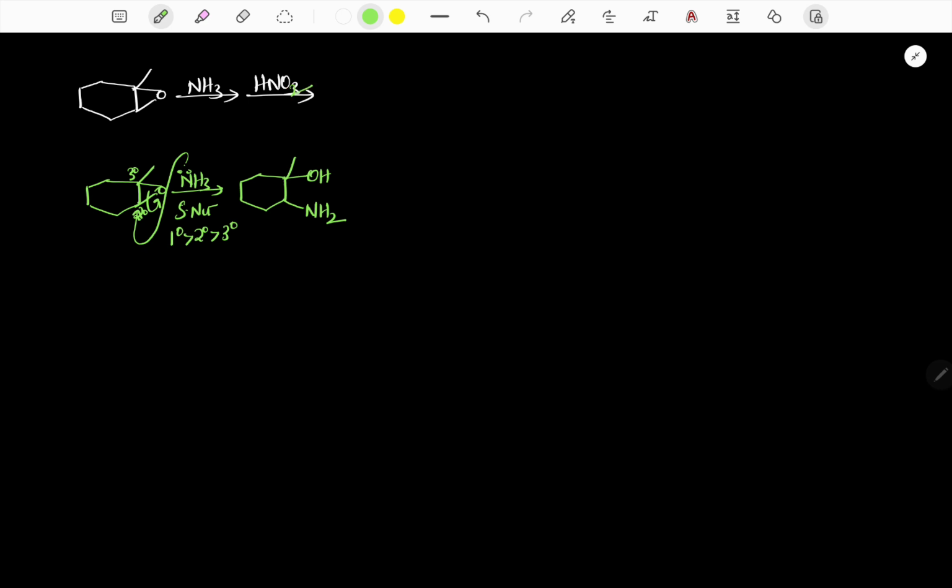Now it is treated with HNO2. And we know the basic reaction: when RNH2, an aliphatic primary amine, is treated with HNO2, in place of NH2 we should write N2 plus, then remove the N2 plus and write the C plus.